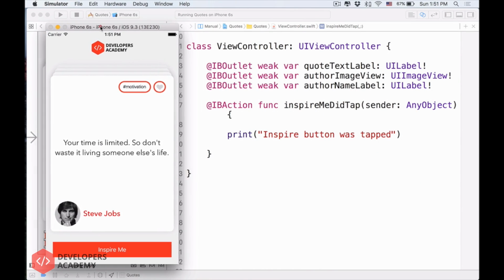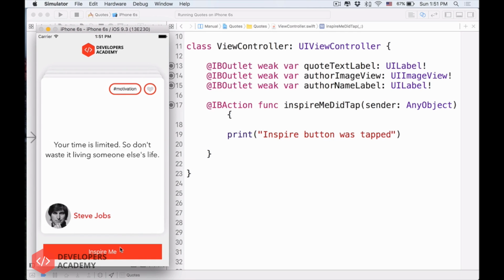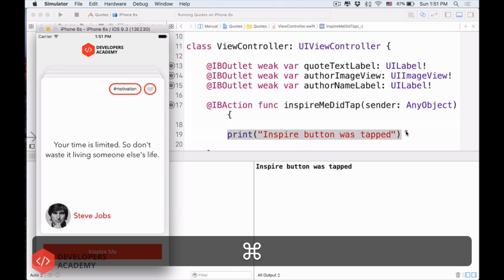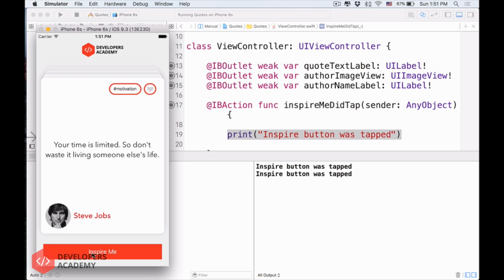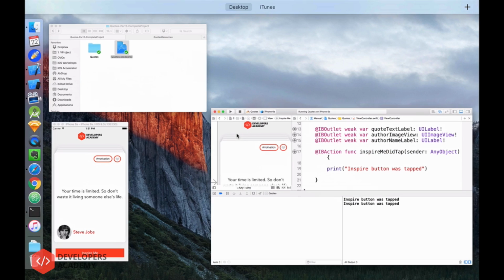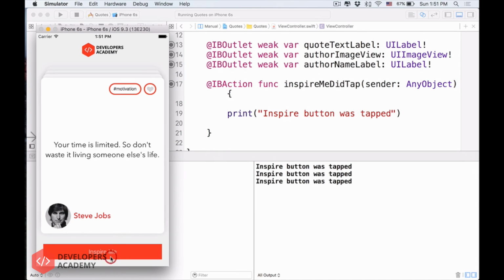All right, here's my project. Look what happened when I click Inspire Me. Boom. Hey, you see that? We have "Inspire Me button was tapped". It's exactly the thing that we just typed in here, right? So that's cool. It means that whenever I click the Inspire Me button, boom, it says Inspire Me button was tapped. So inside this IBAction, the code here will get executed whenever we click the Inspire Me button.